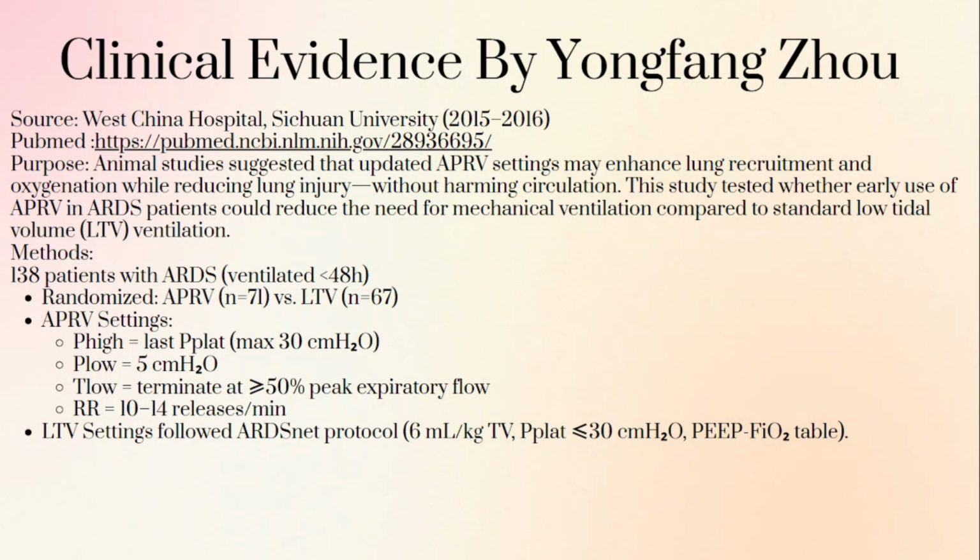In APRV, the settings were: P high maximum 30 cm H2O, and P low kept at 5 cm H2O. T low was set to terminate at greater than or equal to 50% of peak expiratory flow, with a respiratory rate of 10 to 14 breaths per minute. For the low tidal volume ventilation, they followed the ARDSNet protocol: 6 ml per kg tidal volume, P plat less than 30 cm H2O, with PEEP and FiO2 optimized.